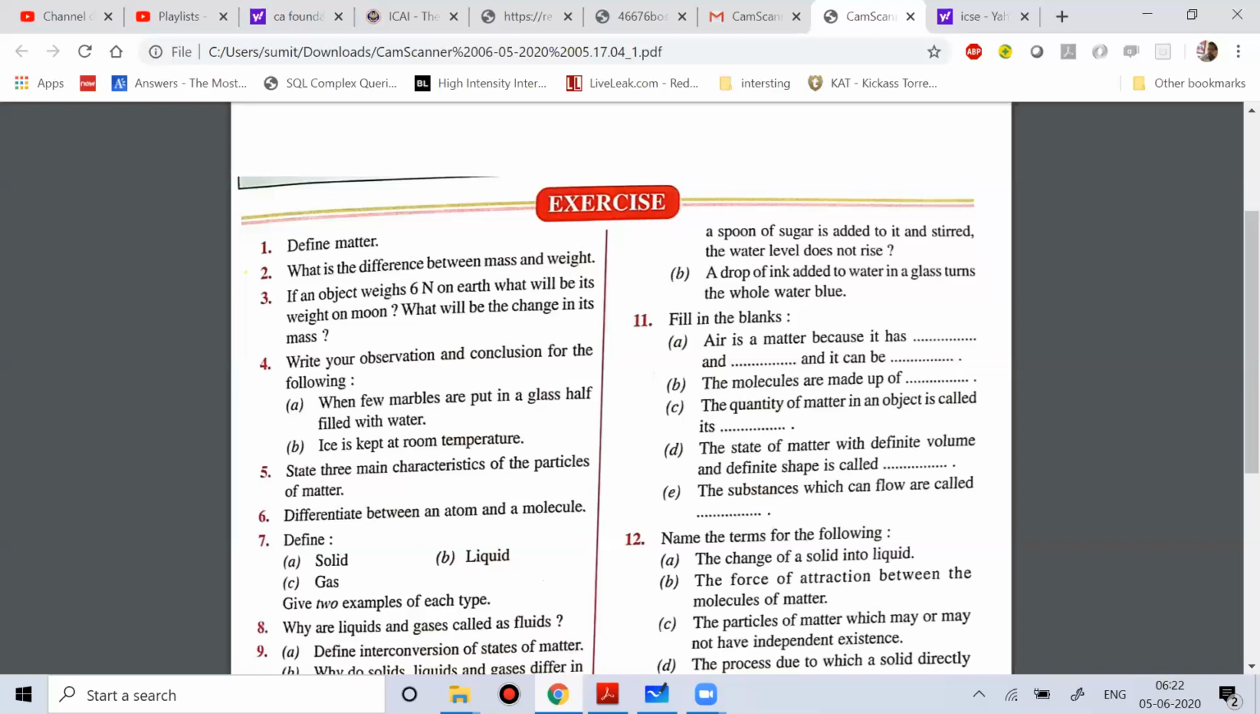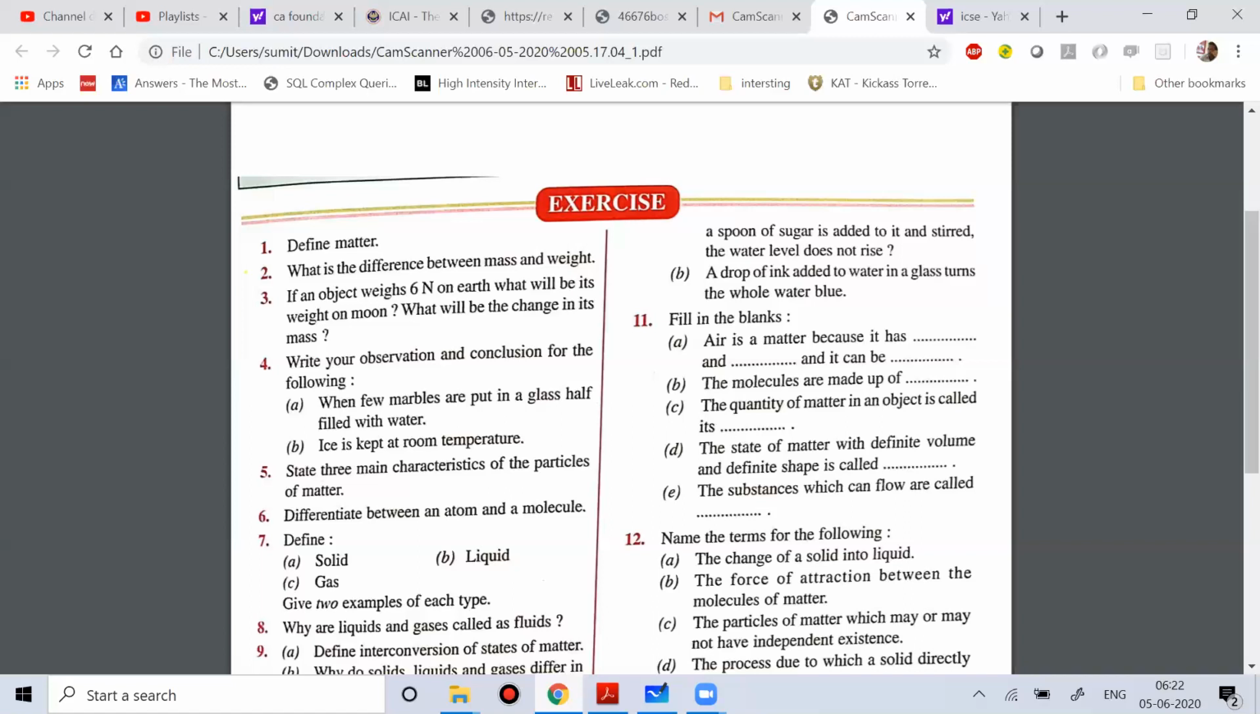Okay. Now the next question is: state three main characteristics of particles of matter. What are the characteristics of matter? Matter has volume, it has mass, it has weight. A matter can neither be created nor destroyed. Matter occupies space. And every matter is made of very small particles, which are called atoms.